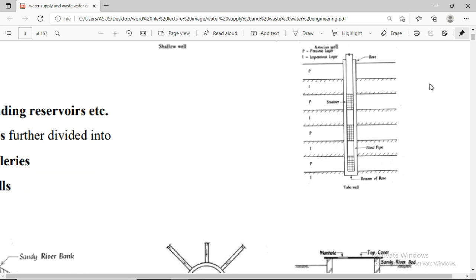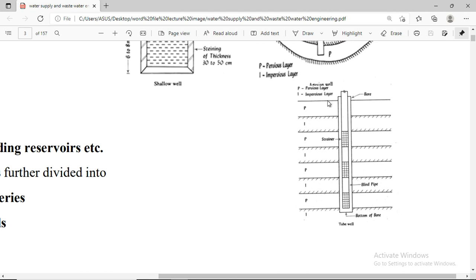As an example of a few wells, there is a pervious layer and an impervious layer. We divide them into two categories. P is the pervious layer. We have divided them into different types. There is a bore in which a motor is provided. The first one is the strainer. It is a blind pipe. It is empty here. The bottom is the bore.